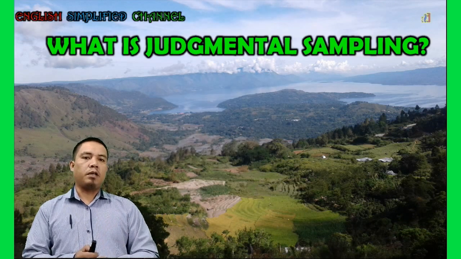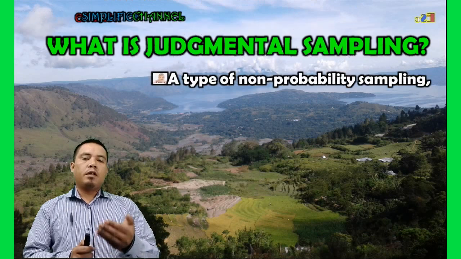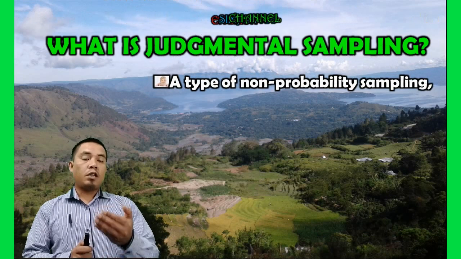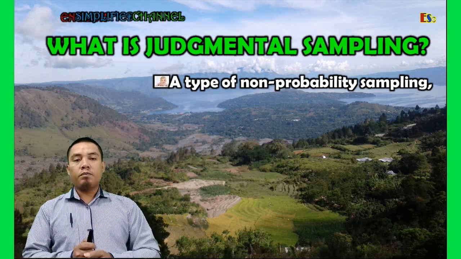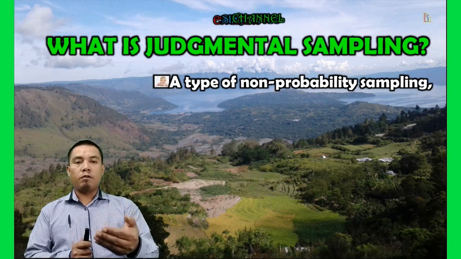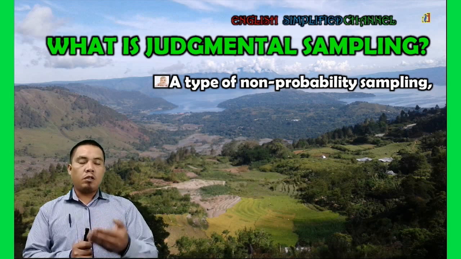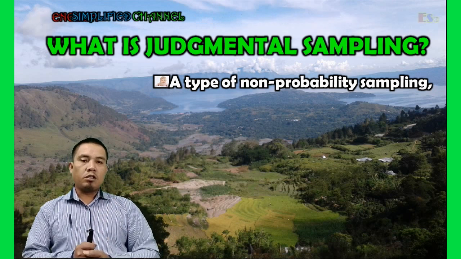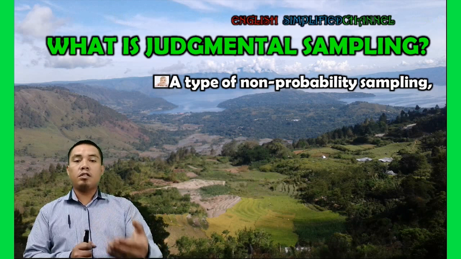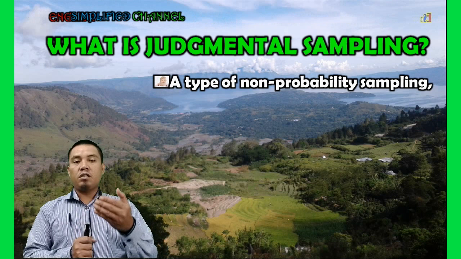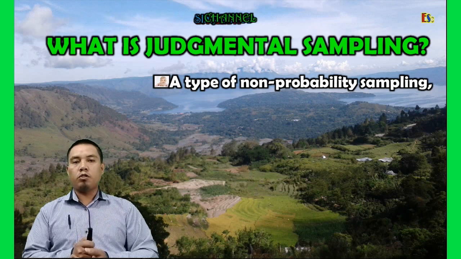What is judgmental sampling? This sampling technique is one type of non-probability sampling technique. It means the samples are chosen from the population without randomization. In other words, the members of the population have no equal chance to be taken or to be included as the sample of research.